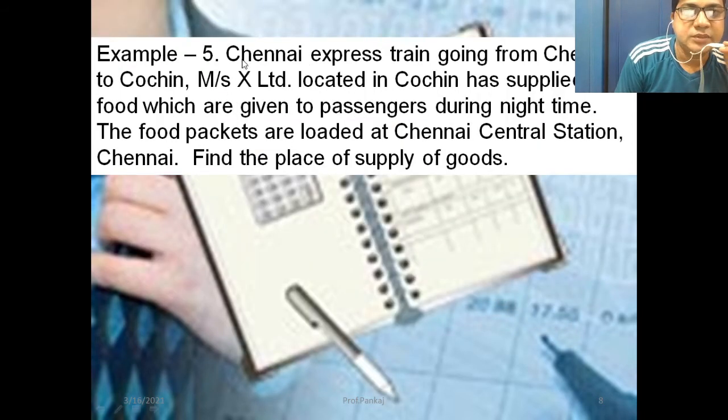See this example: Chennai Express train going from Chennai to Cochin. Messrs. X Ltd, located in Cochin, has supplied the food which is given to passengers during the night time. The food packages are loaded at Chennai Central Station, Chennai. Find the place of supply of the goods. The place of supply of the goods is where the goods are boarded or picked up.